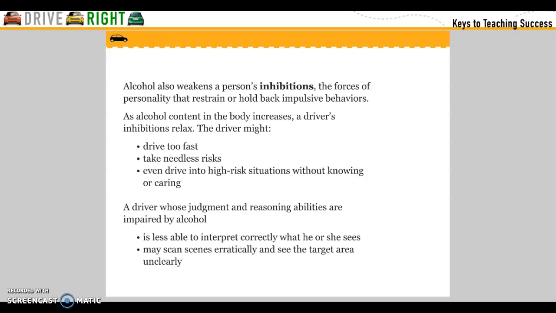A driver whose judgment and reasoning ability are impaired by alcohol is less able to interpret correctly what he or she is seeing, may scan scenes erratically and see the target area unclearly.